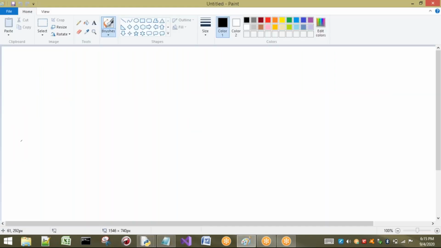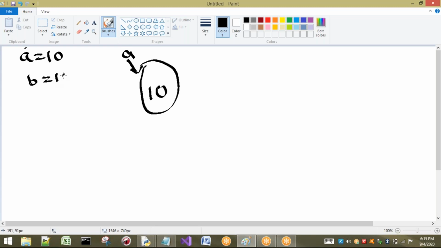Now here I am going to consider an example. So a equal to 10 I have taken. What happens? One memory location is going to be created and the value is 10, and it is going to be referred by a. Again I am going to do what? B equal to 10. In our Python, here it is going to use the same location. Next C equal to 10. Again the value is already available, so the same location is going to be referred by C also. Okay, this is a very important point.